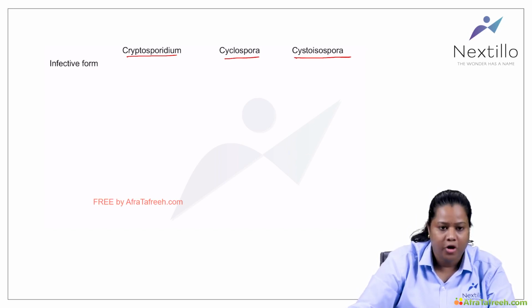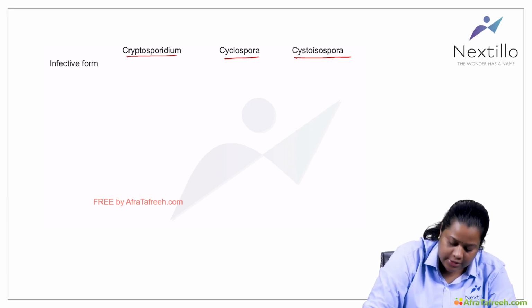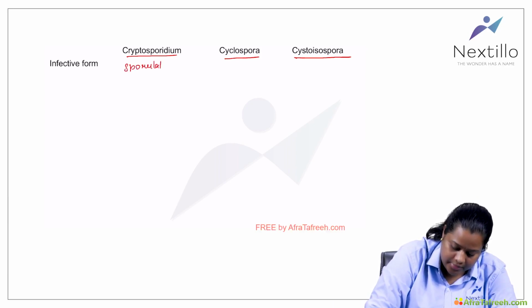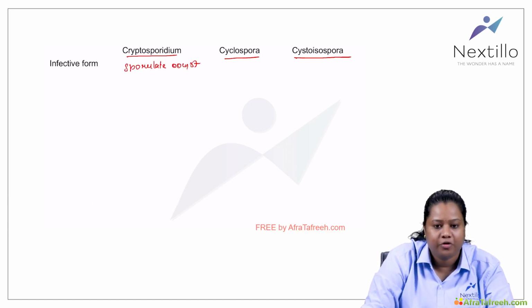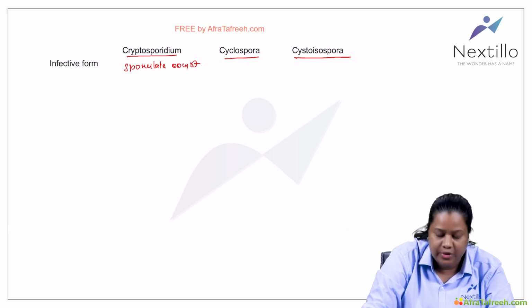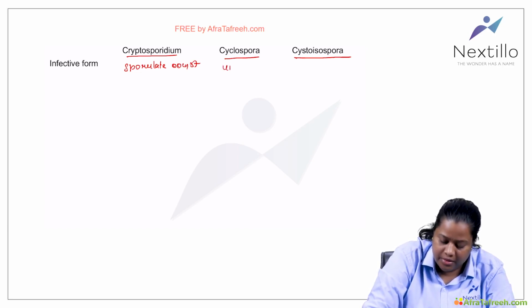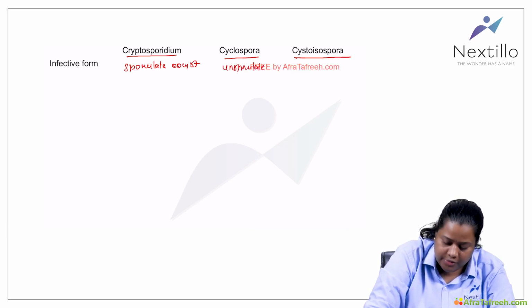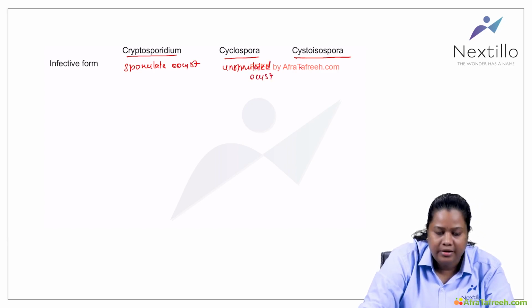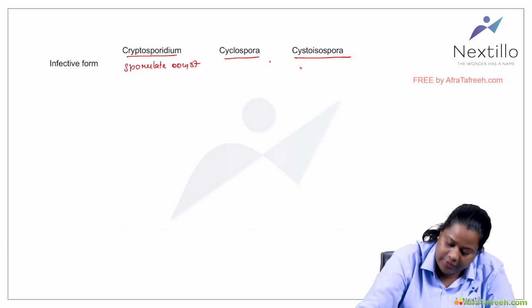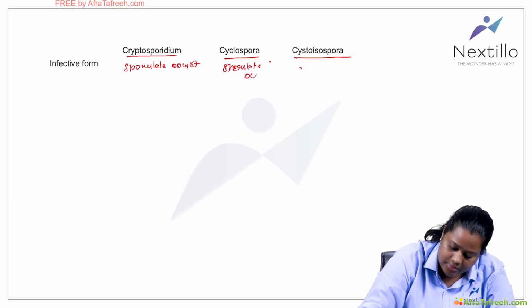The infective form for all three is the sporulated oocyst. Okay, so the infective form would be the sporulated oocyst.